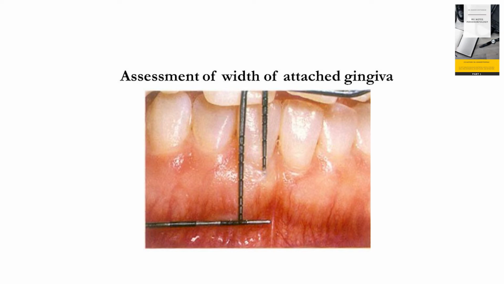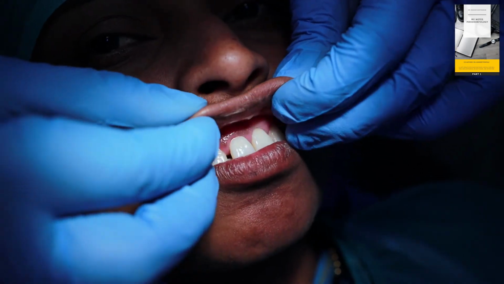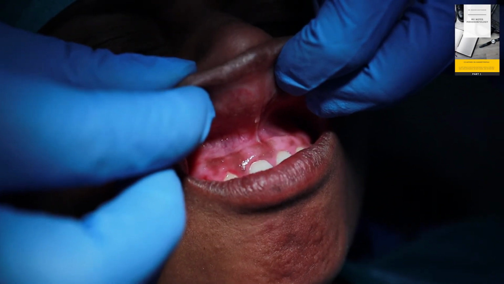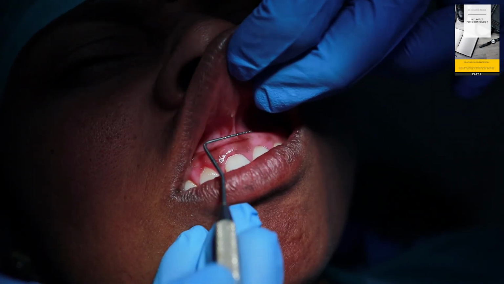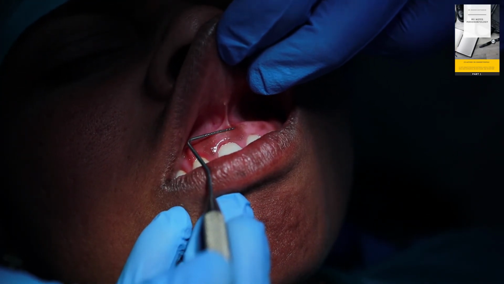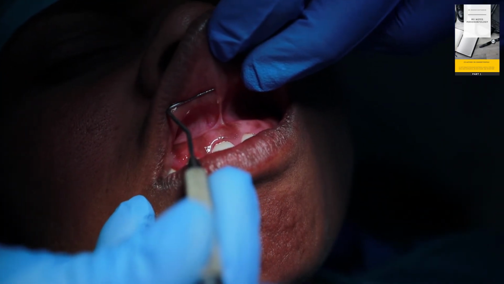The next important part of case history examination is identification of mucogingival problems. All the mucogingival problems basically suggest that the width of the attached gingiva is inadequate. Let us now see one by one regarding all of them. The first mucogingival problem is inadequate or high frenal attachment. Here you can appreciate the labial frenum. This is the labial frenum, which is joined between the gingiva and the lip mucosa.